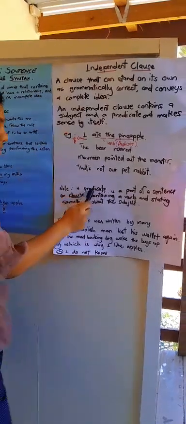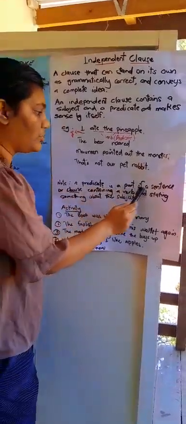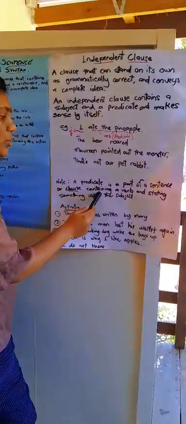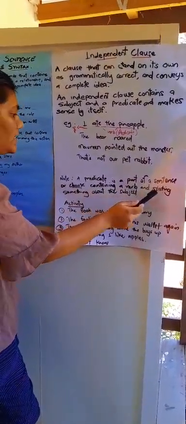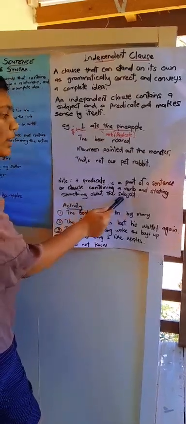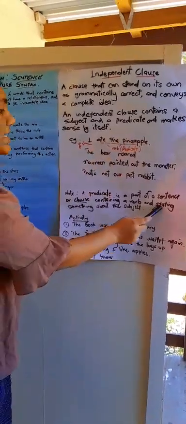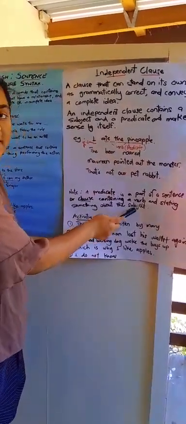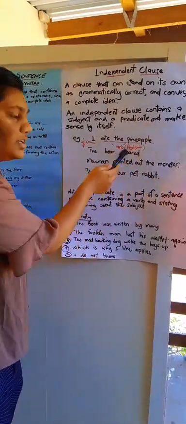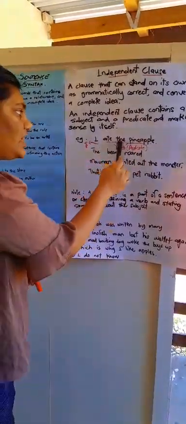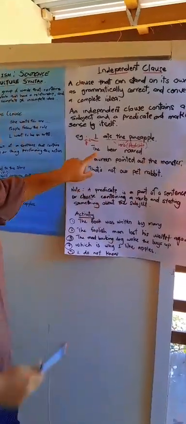What is a predicate? A predicate is the part of the sentence or clause that contains a verb and states something about the subject. It tells more about the verb. The bear rode.